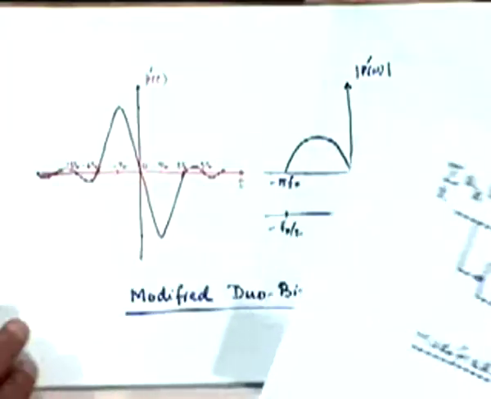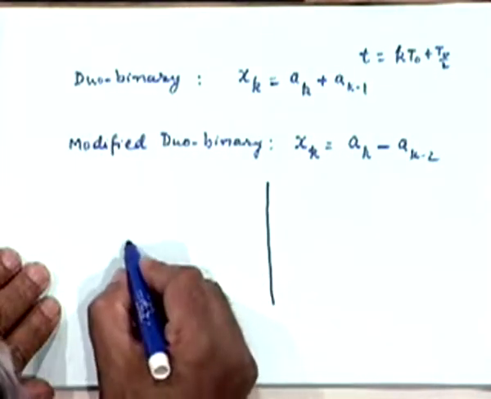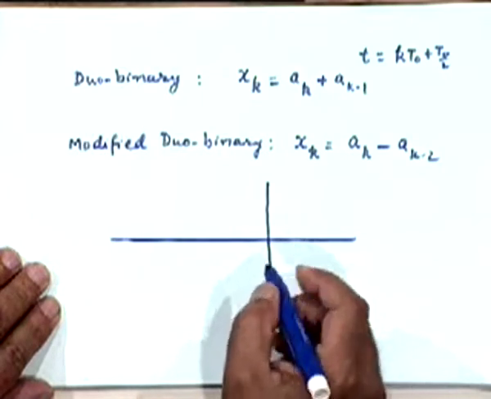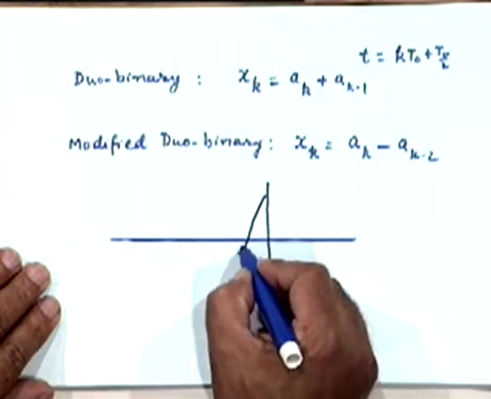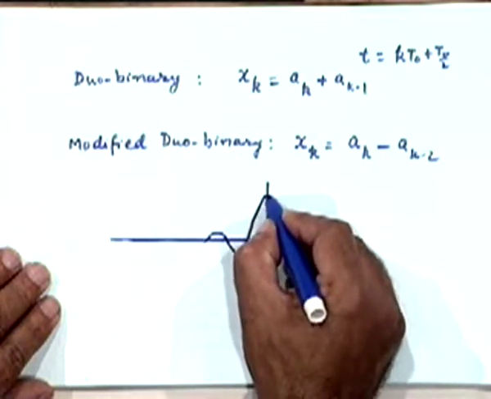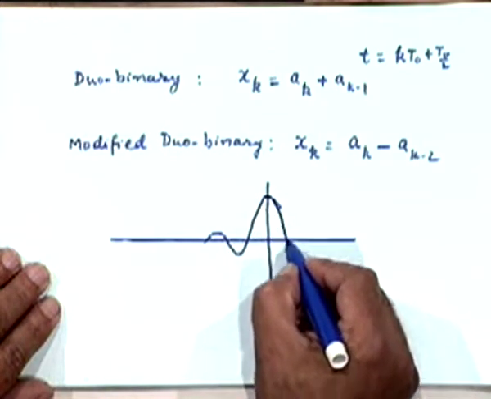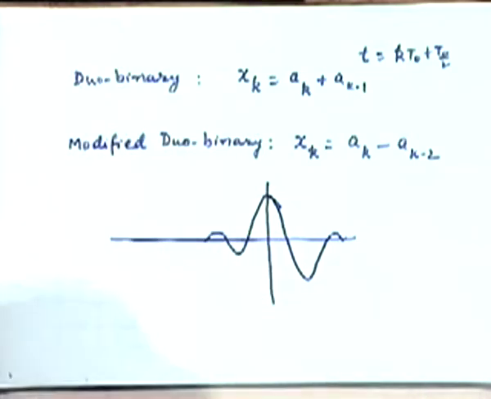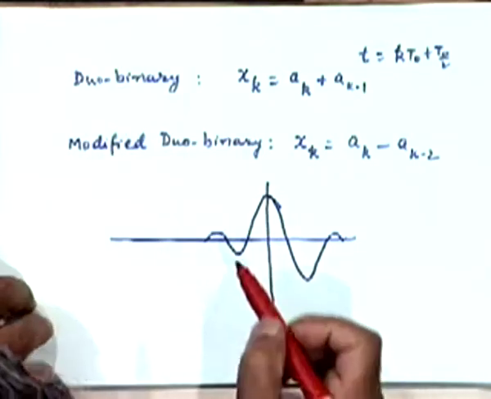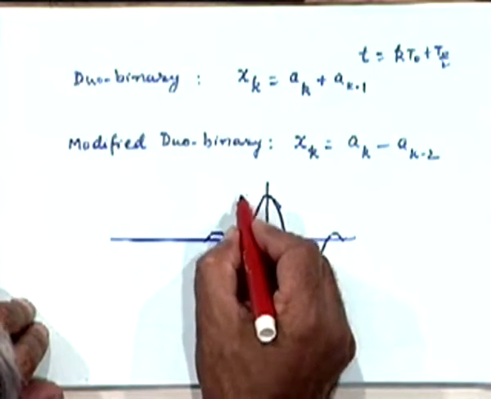Okay, I'll have to draw it for you. So I have shifted this here. This is one, and the other one is this one.